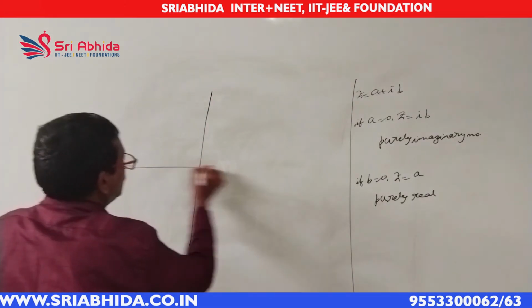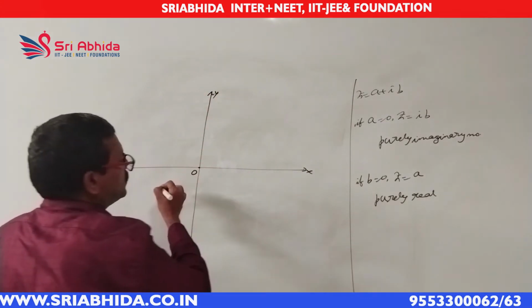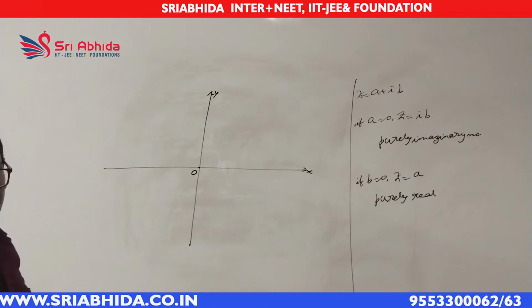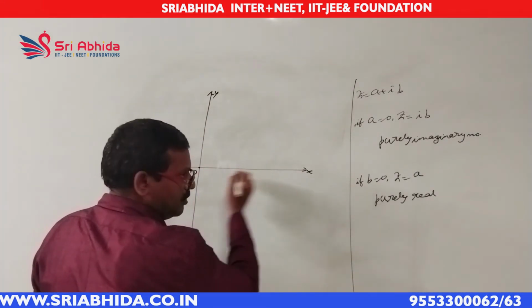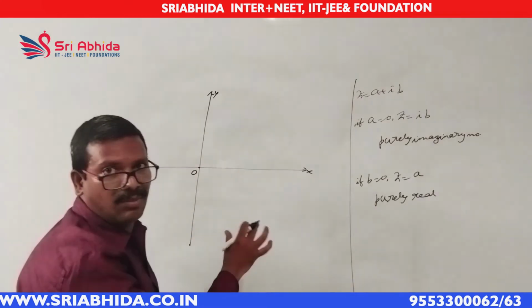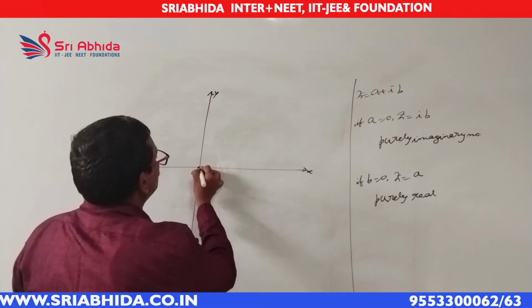Take this way. Now on the x-axis, represent all the purely real numbers. All the purely real numbers means 0, 1, 2, 3, etc. These are integers. Some real numbers are lying between them also, 1.1, 1.2, etc.